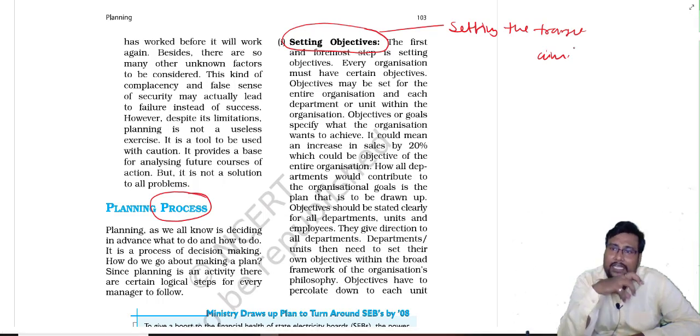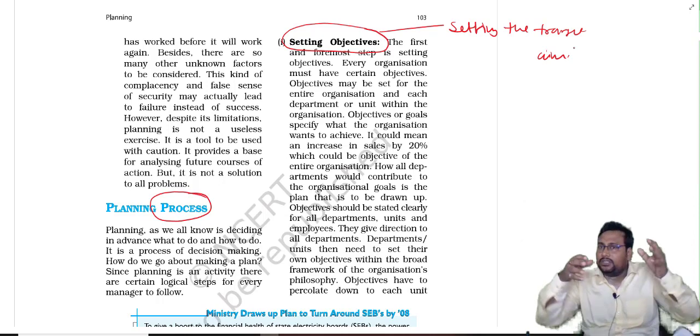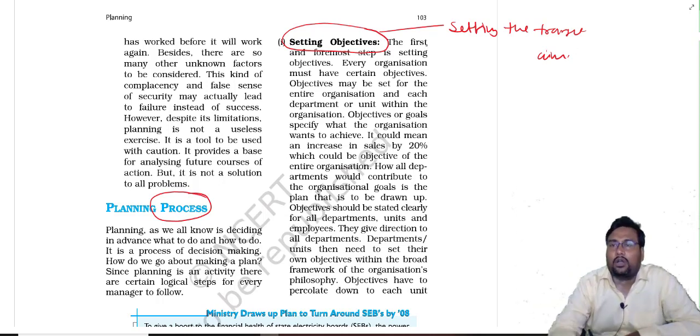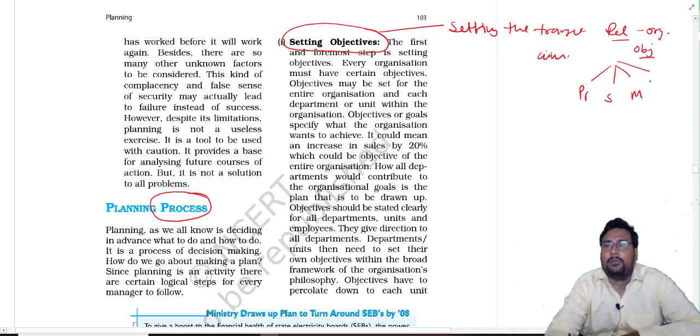And objective is not something which is for the organization only. In the organization, so many sub departments are there. Okay, suppose there is an organization Reliance. So Reliance has an objective, and under Reliance, suppose 4 departments are there: purchase department, a production department, you can say selling department, marketing department, finance department. So these departments also have certain objectives.